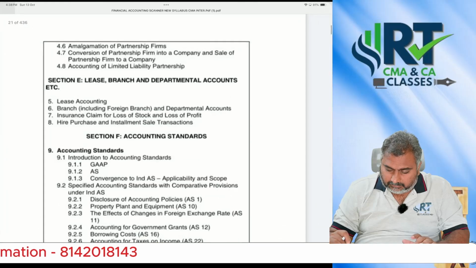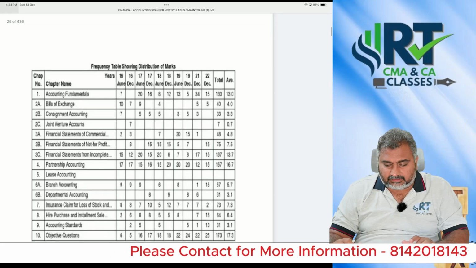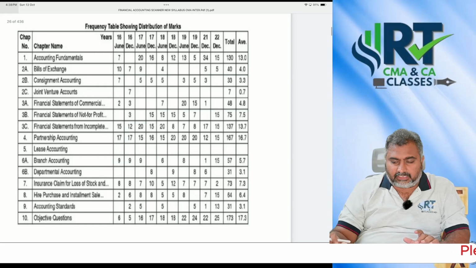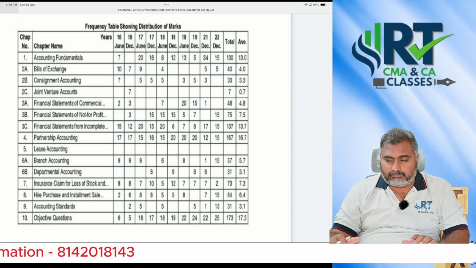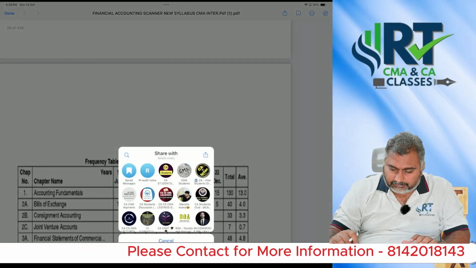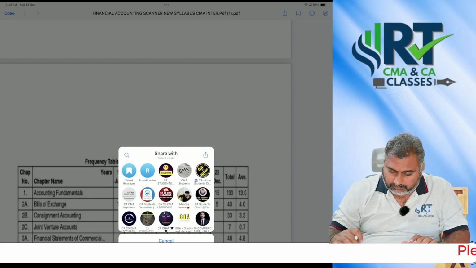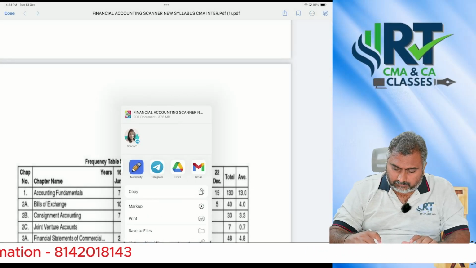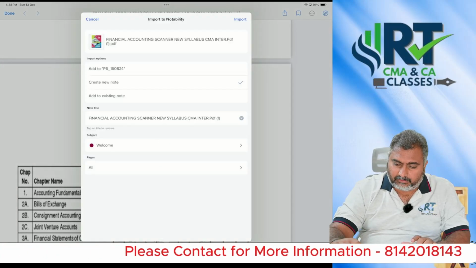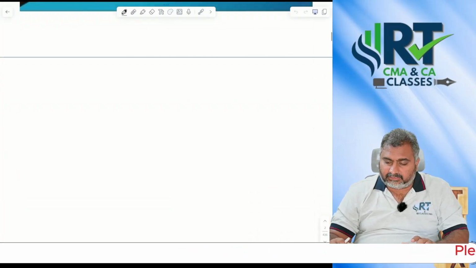Let's see what the scanner suggestion is, if you check the recent examination scenarios.